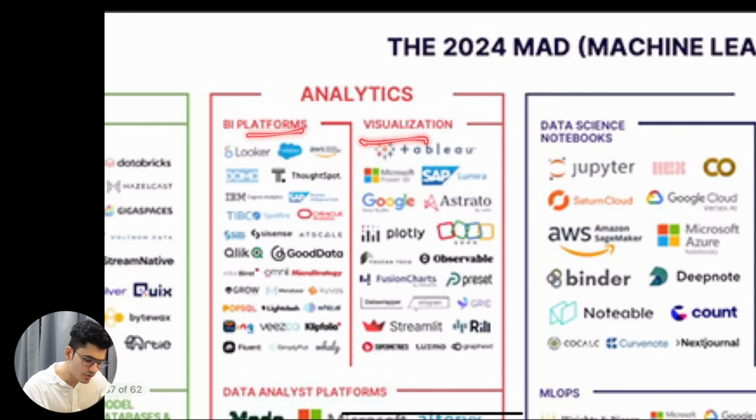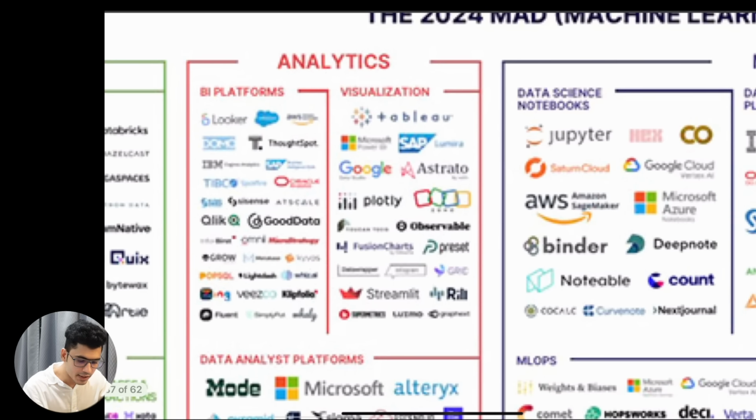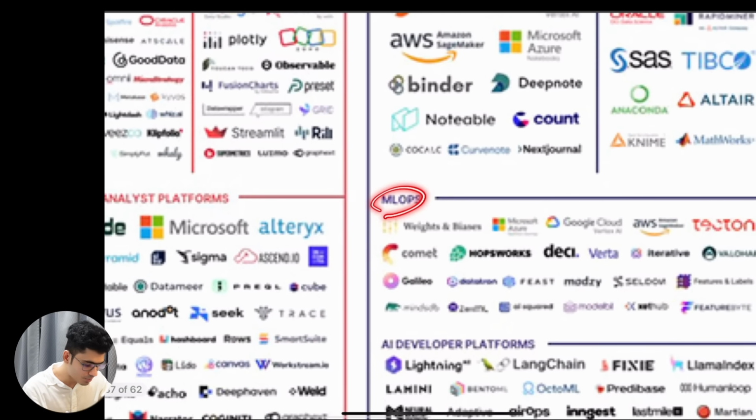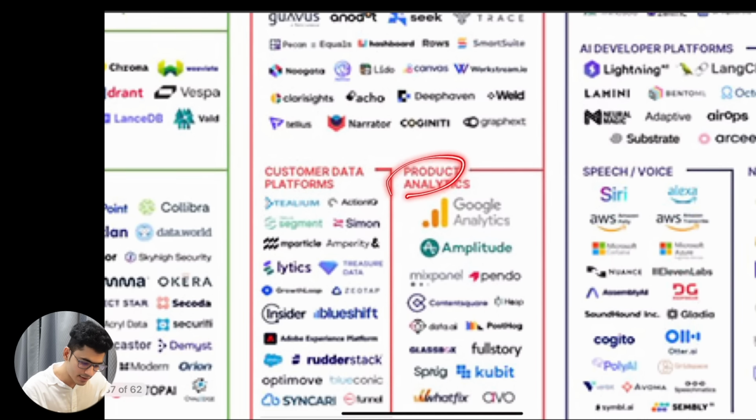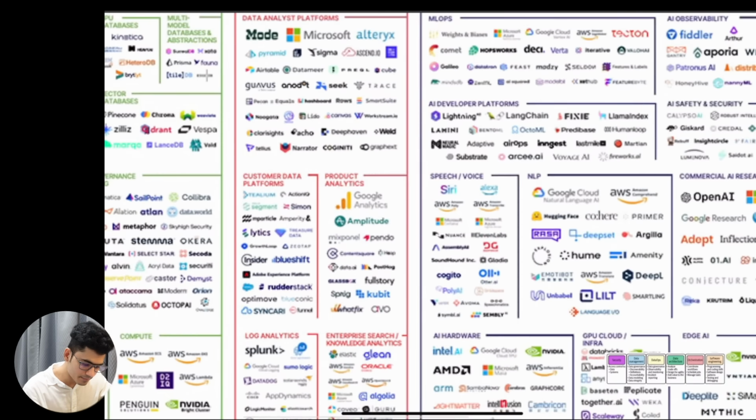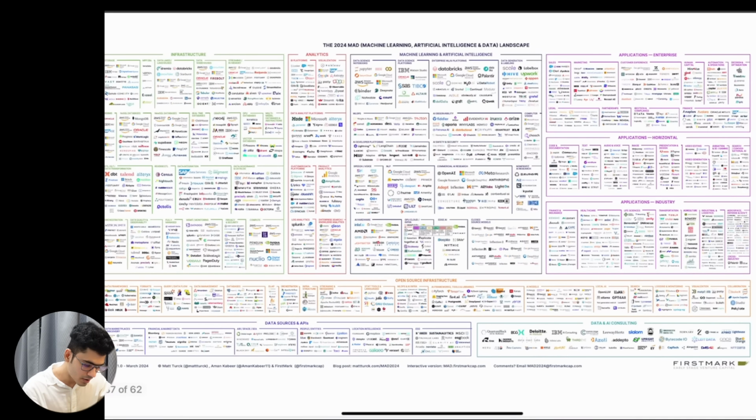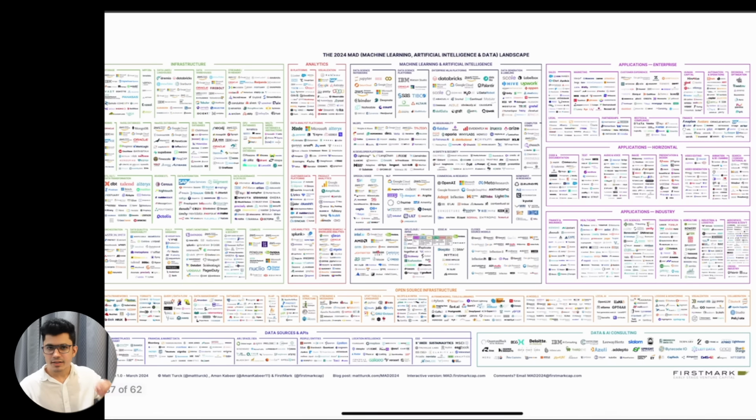For every single use case, like for visualization, BI platform, data science notebooks, MLOps, there might be some product analysis, all of these different things, right? We have a set of tools available. Every single technology, every single thing that we want to do, we have a different tool set available, that we understood while we were talking about the architecture part. We understood that every single thing needs a set of tools, and we have more than thousands of tools to pick from.